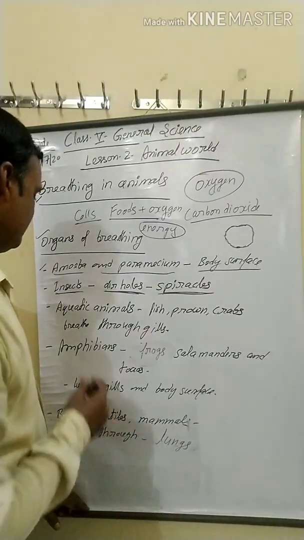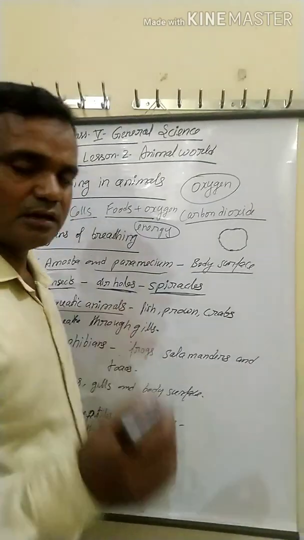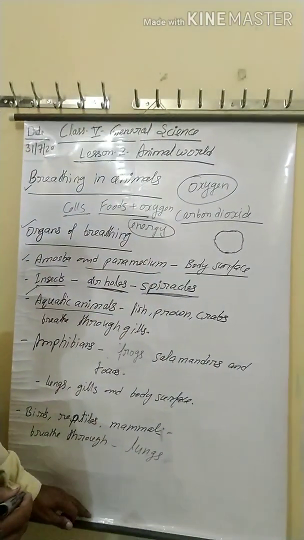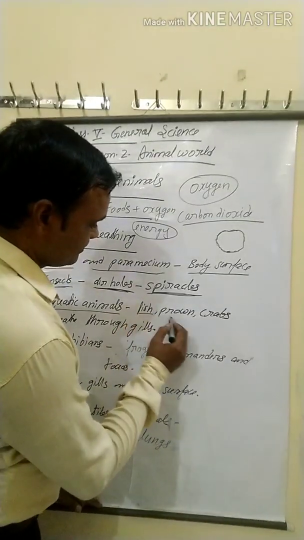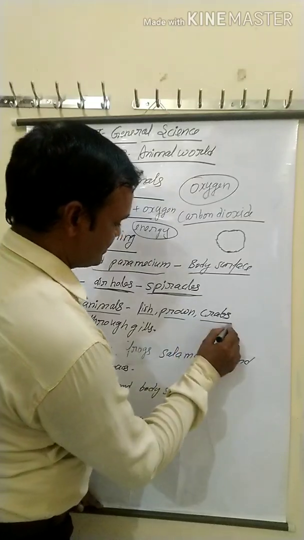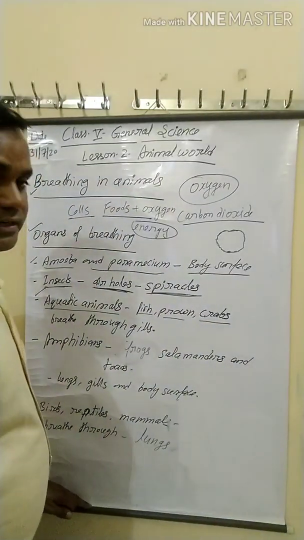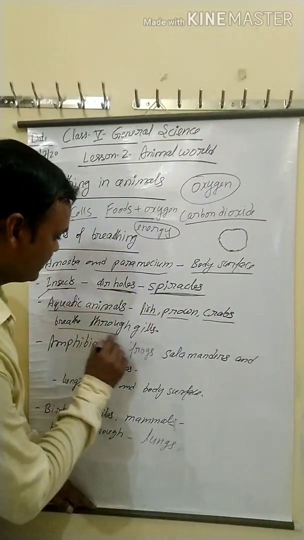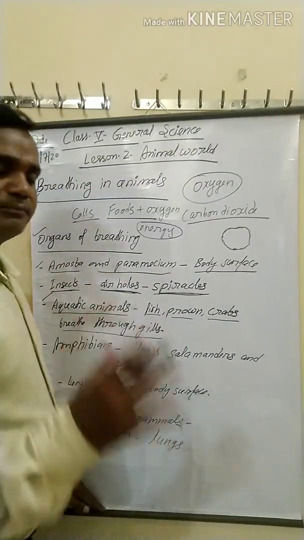Okay, now aquatic animals. What do you mean by aquatic animals? Animals that live in water are called aquatic animals. Fish, prawns, and crabs are examples of aquatic animals, and aquatic animals breathe through gills. They have gills for breathing.